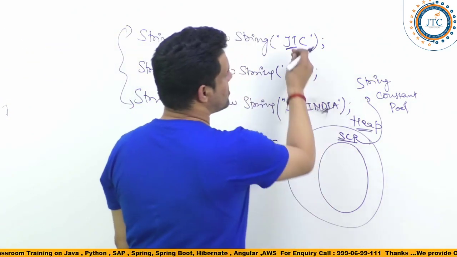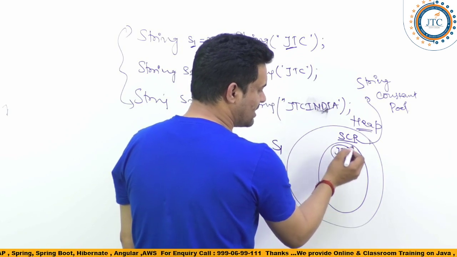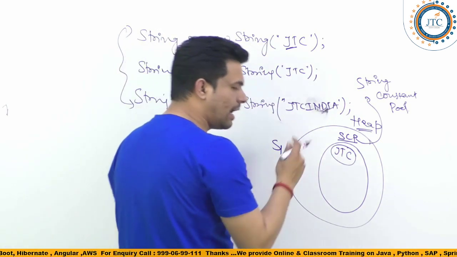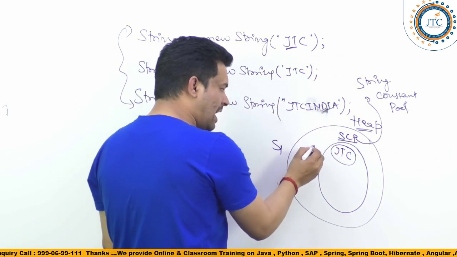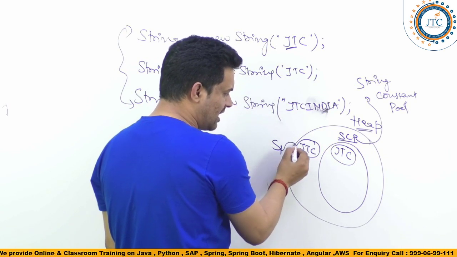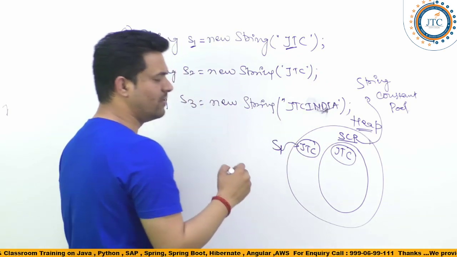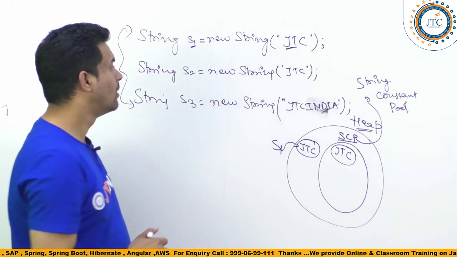It is not available, so it will write JTC inside the string constant pool, and again it will come out of the SCP and directly inside the heap create one more JTC, and s1 will be pointing to the JTC which is outside the string constant pool. Hope it is clear.